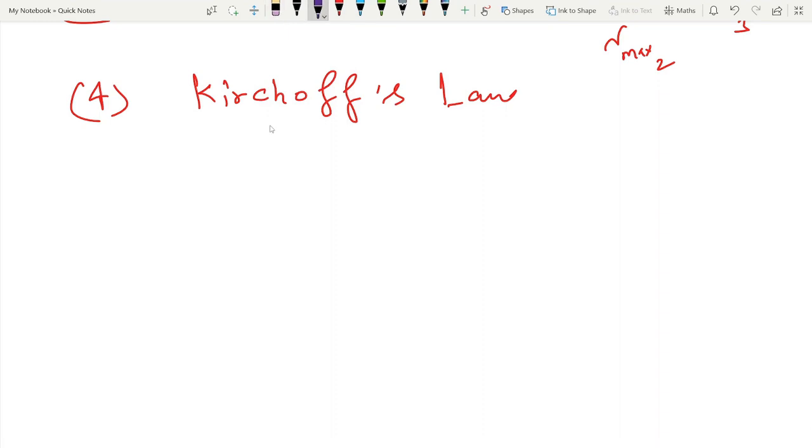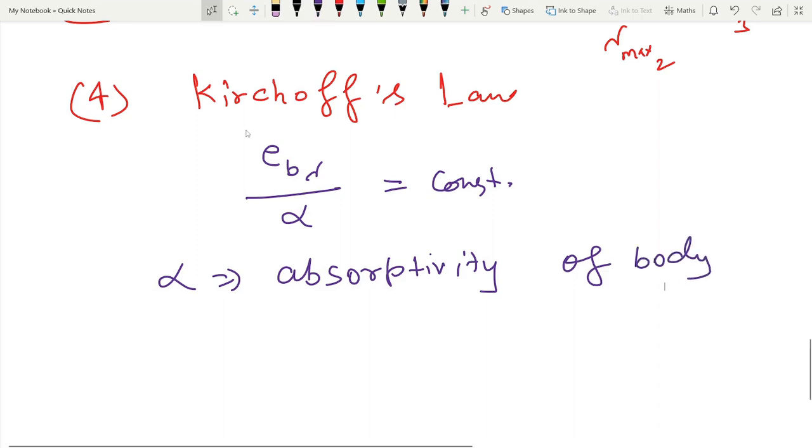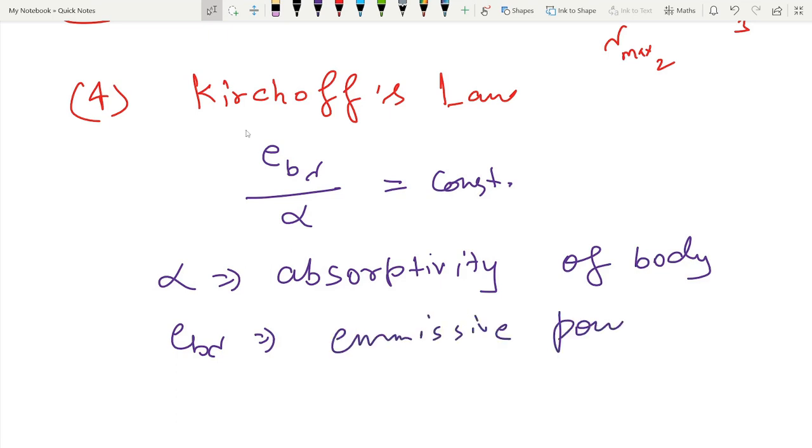It is basically a ratio of E b lambda, the monochromatic emissive power of a black body, to its absorptivity, which is equal to constant. What is alpha? Alpha is the absorptivity of the body, and E b lambda is the monochromatic emissive power.